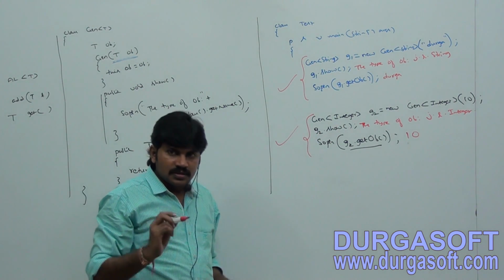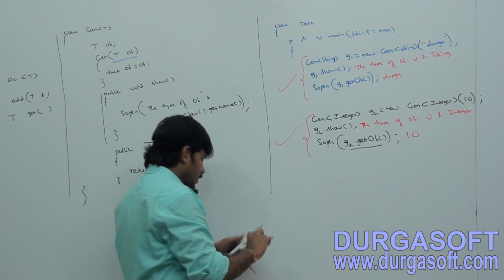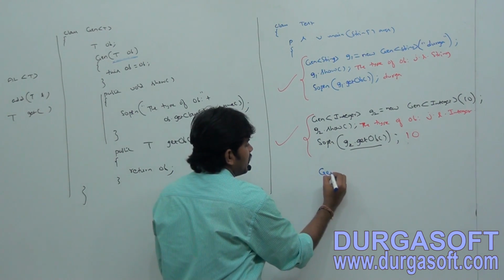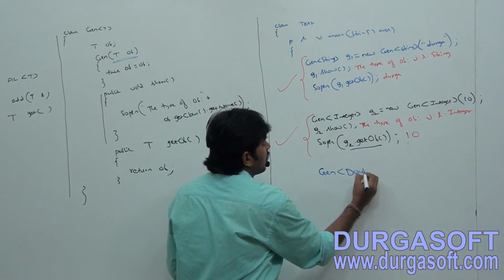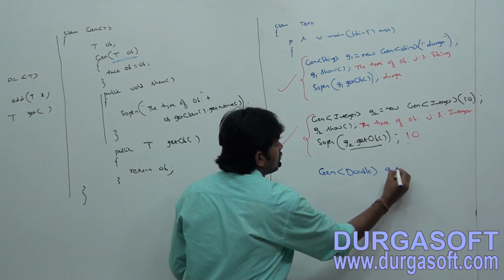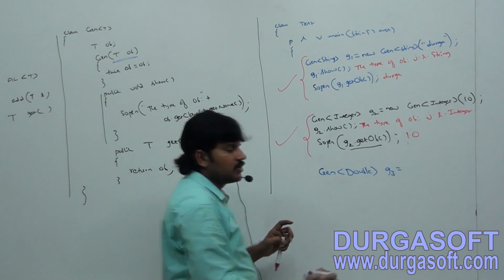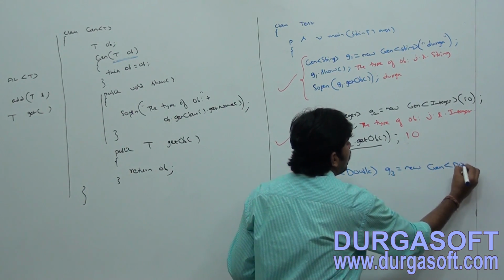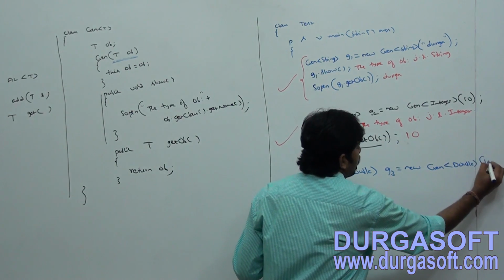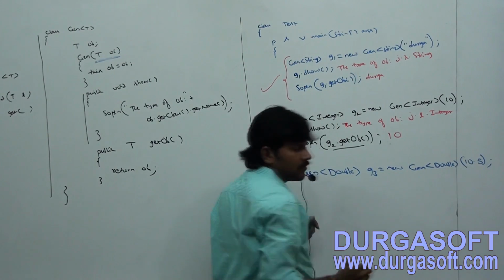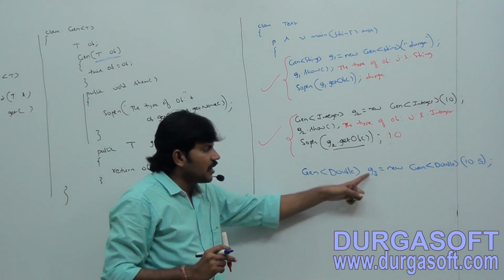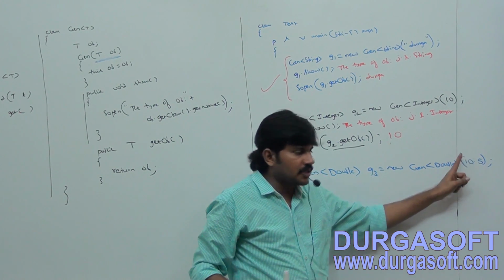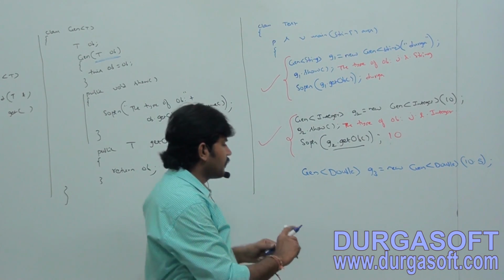Okay, this version is nothing but Gen of Integer type. Similarly, I want to take Gen of Double type. Gen<Double> g3 = new Gen<Double>(10.5), like this I am taking, because a Double object must be required.